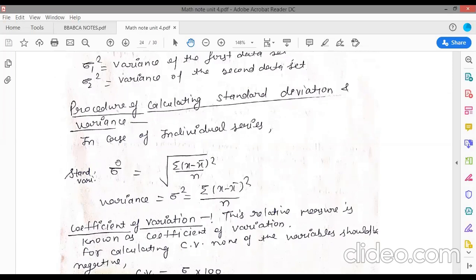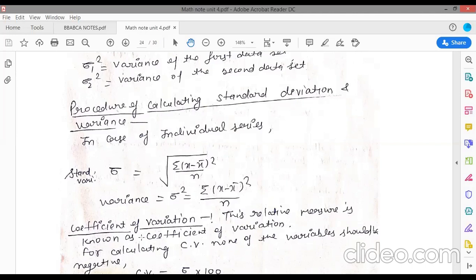So this is the definition of standard deviation, and variance is equal to sigma square is equal to summation x minus x bar whole square upon n. So both of the formulas are related to each other. So just learn one formula and one definition, but one definition can define the other definition. So just learn all these two definitions.